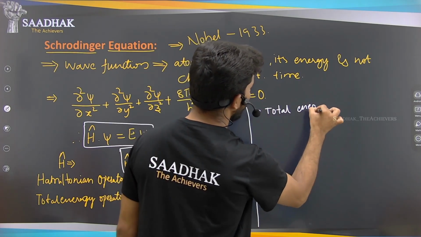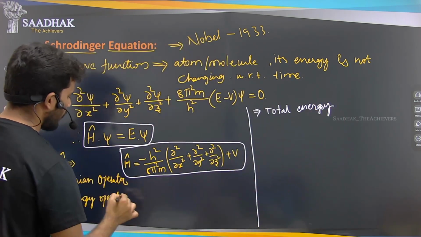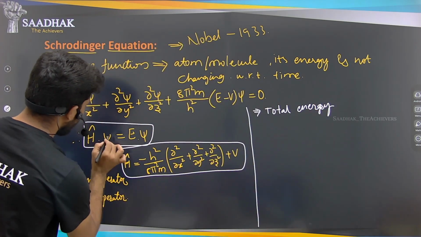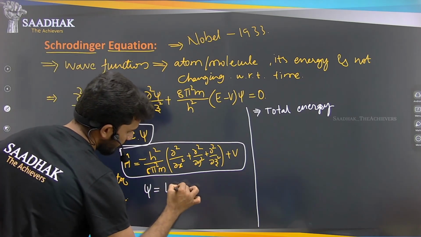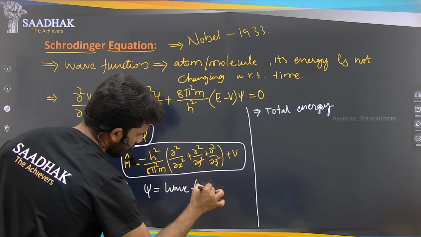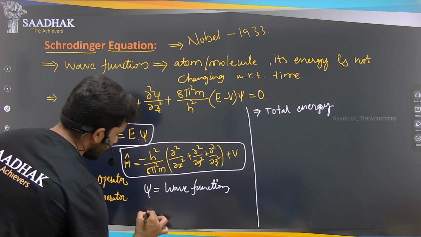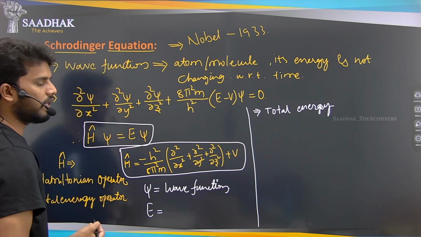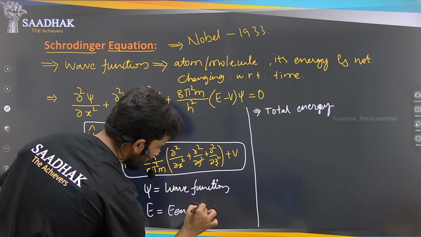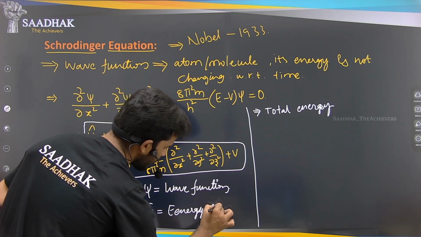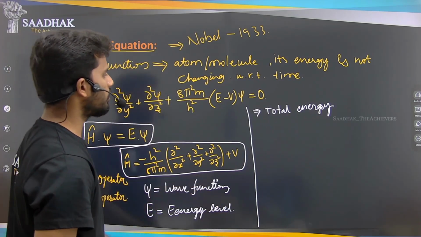Before that, if you look at this equation here, whatever this psi that we have is nothing but the wave function, and whatever this E that we have is nothing but the energy level, or we say the energy of the atom at a particular distance.